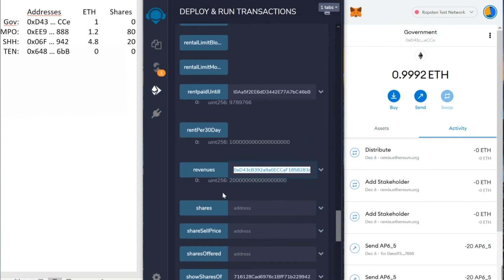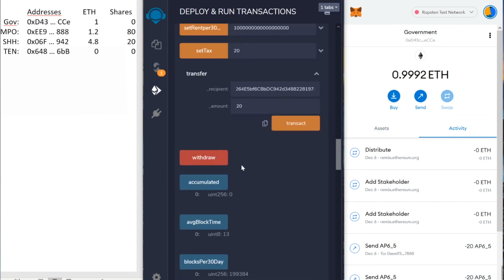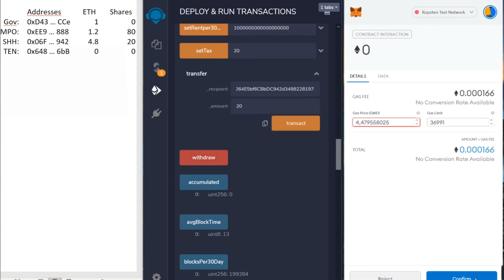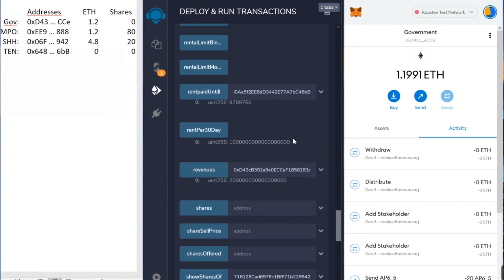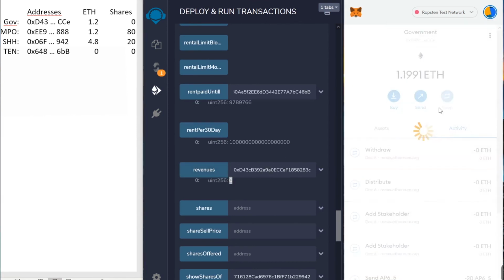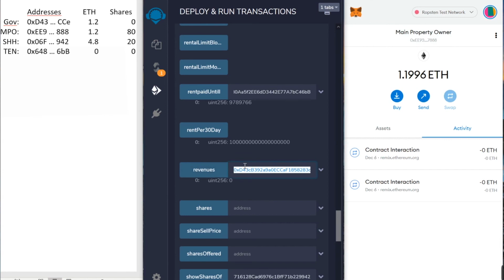Let's withdraw our money. First, the governmental account. We have 0.2 ETH in the bank. Let's withdraw. We have received 0.2 ETH. Let's check our revenues. It is 0. Main property owner: it is 0.64 ETH.